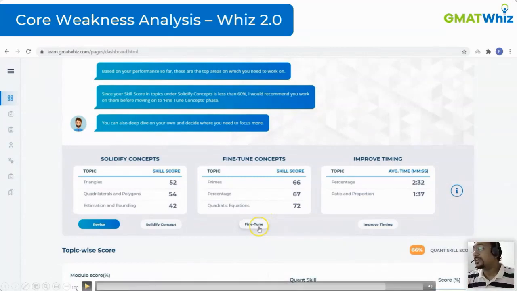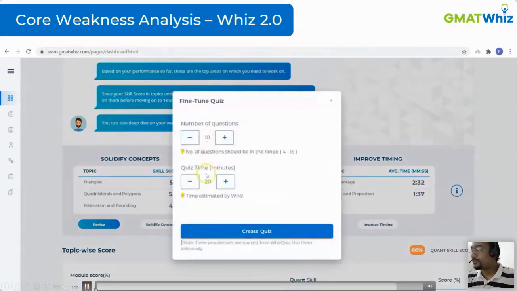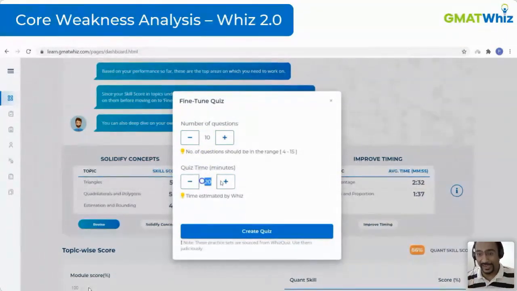So what we do is we ask you to fine tune. If you see over here, the time given to you is 20 minutes, not 28 minutes, because we know that your conceptual knowledge is fine. You don't need to spend more time here. You just need to practice it in a timed environment and get this right. So that's what we do for you.